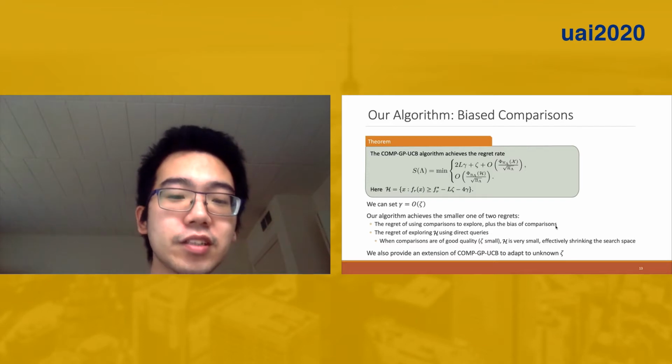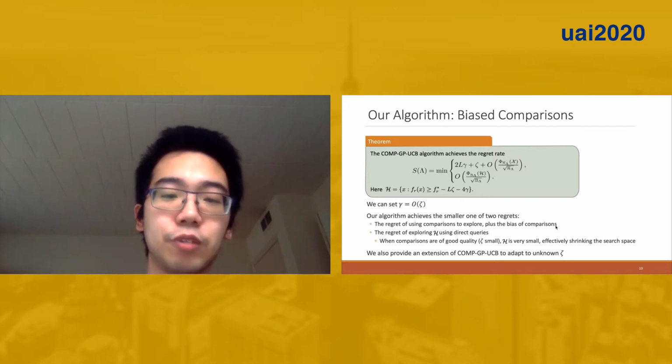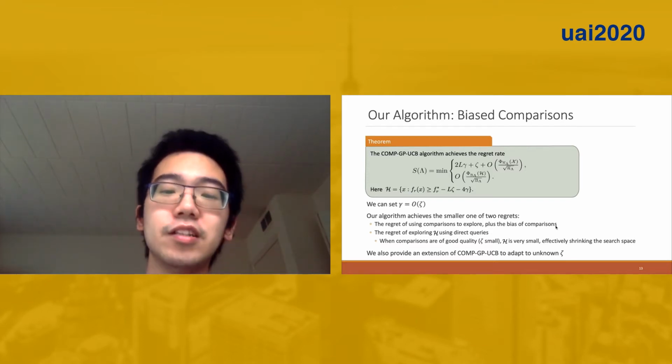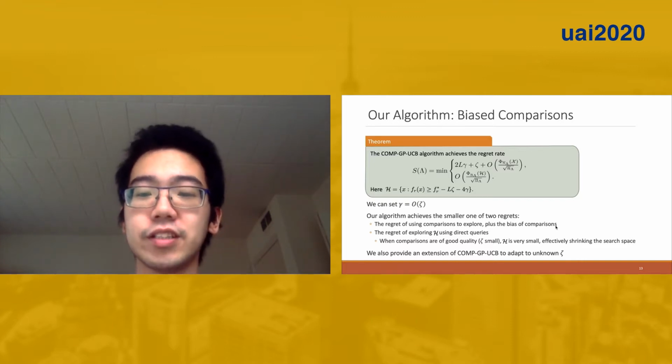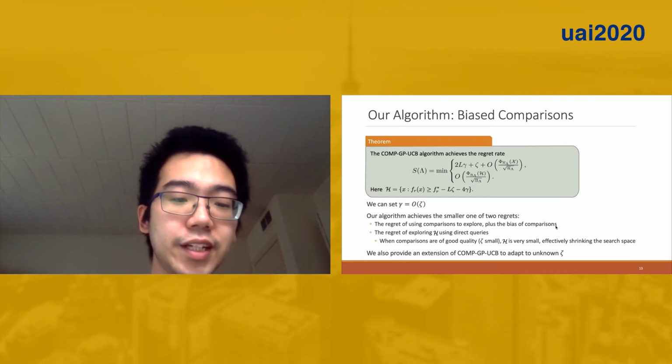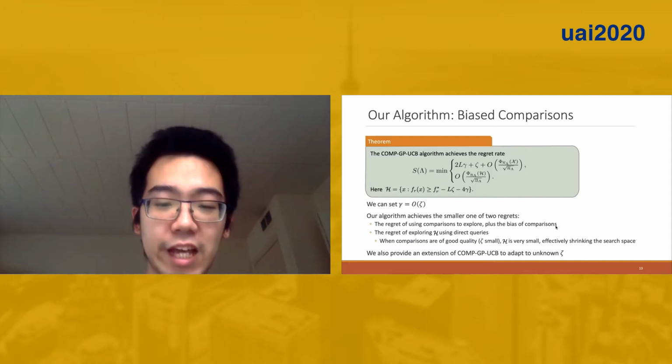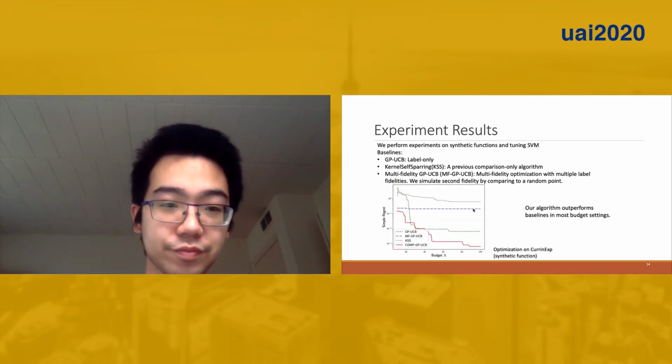And if comparisons are of good quality, that is zeta is small, then this is our O(zeta) term. So H is also very small. So we effectively shrink the search space. We also provide an extension of COMP-GP-UCB to adapt to unknown zeta values.